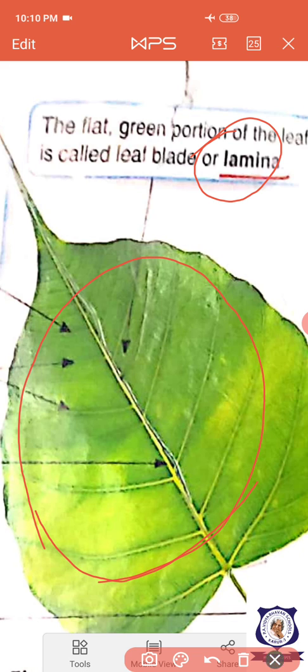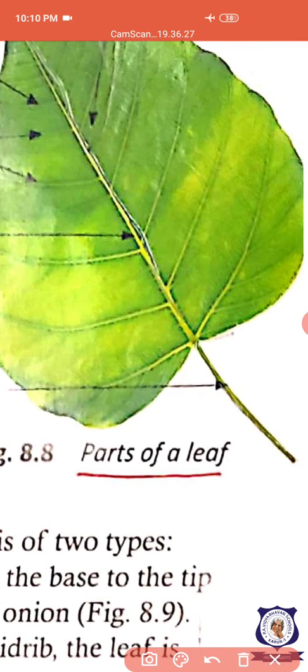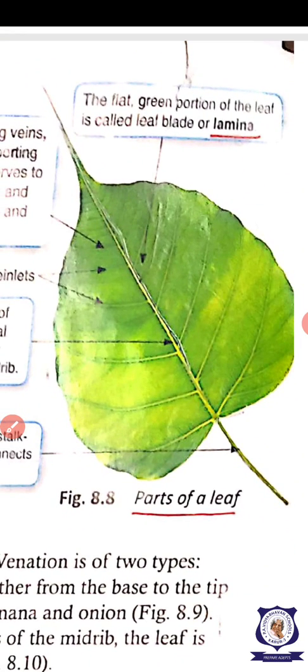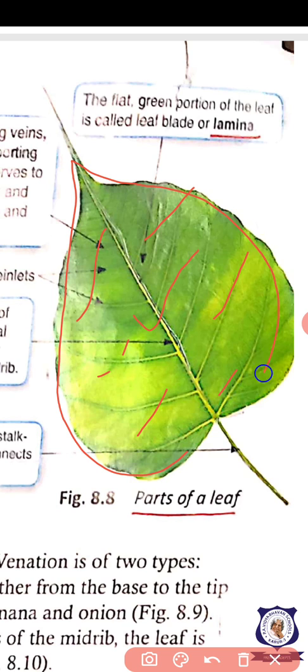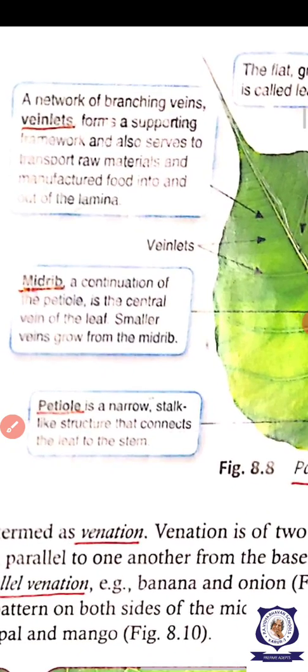So what are the parts in the leaf? First, the petiole, and then the midrib and the side veins, and the leaf blade, and the mesh or network of veins. The network of veins is called what? It is the veinlets.